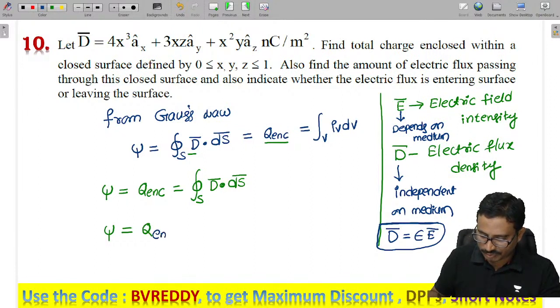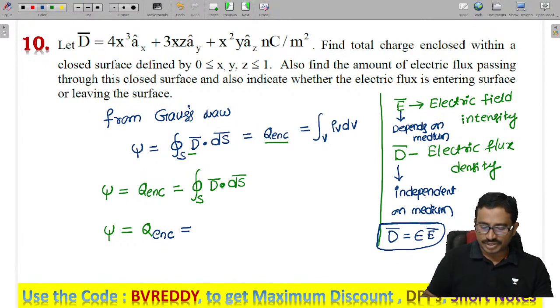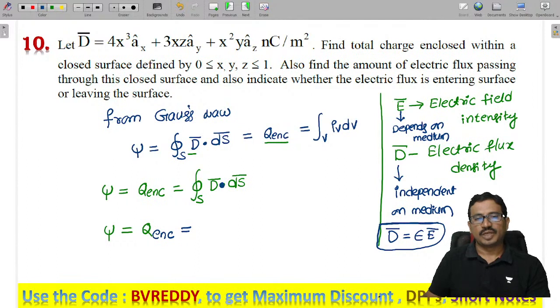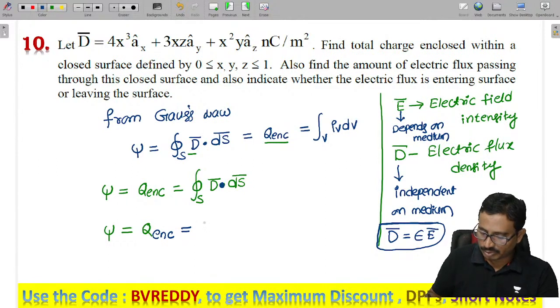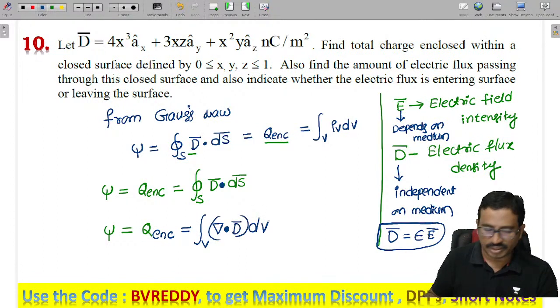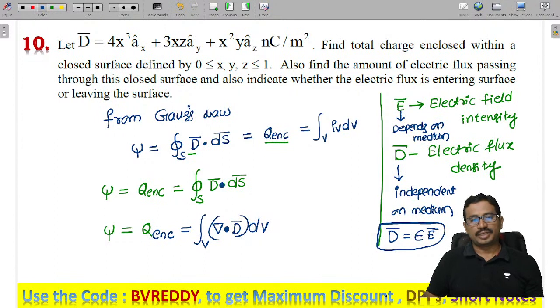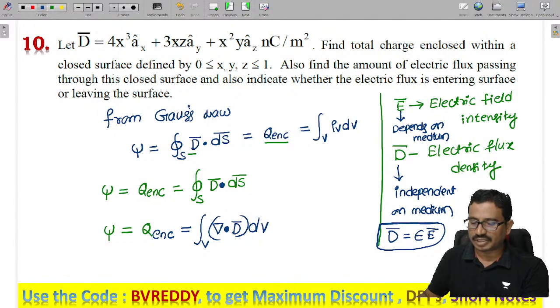Now this is Q enclosed, which is given as what? We have a closed surface integral. Can we apply the divergence theorem here? By using the divergence theorem, the closed surface integral is converted to a volume integration, which is del dot D into dV, right?